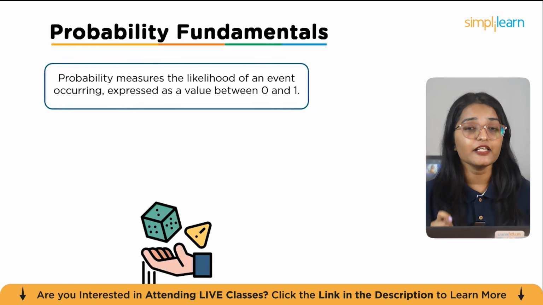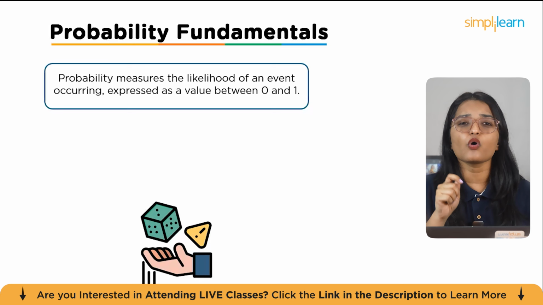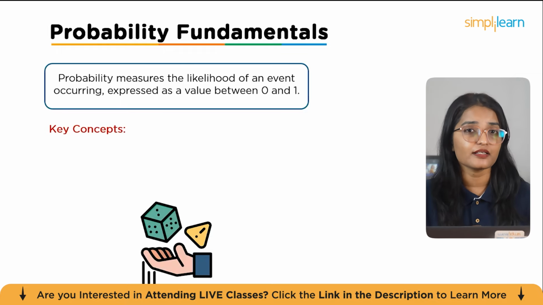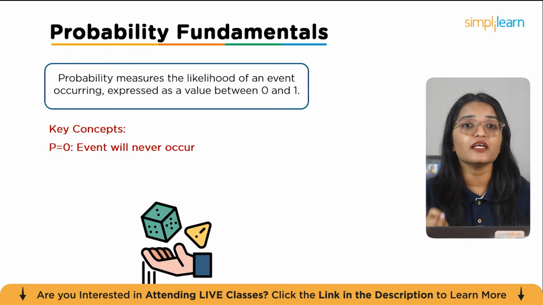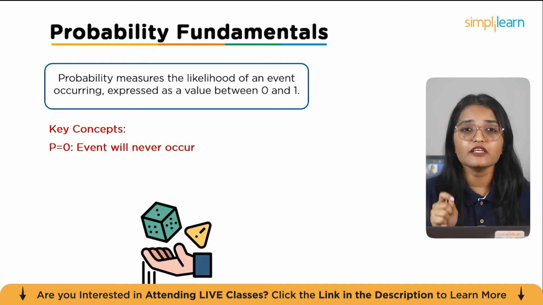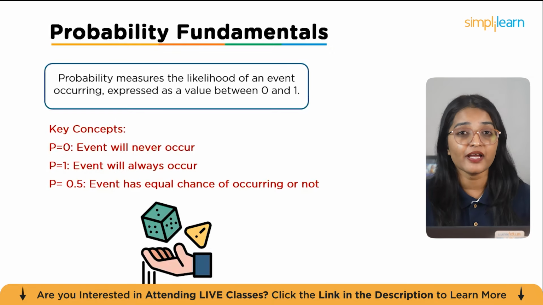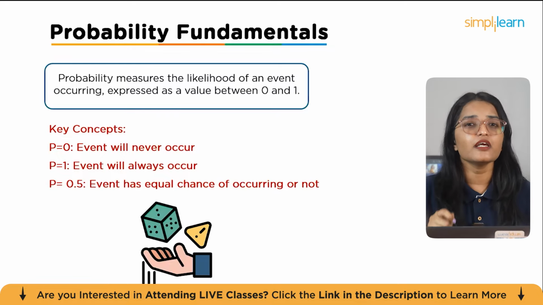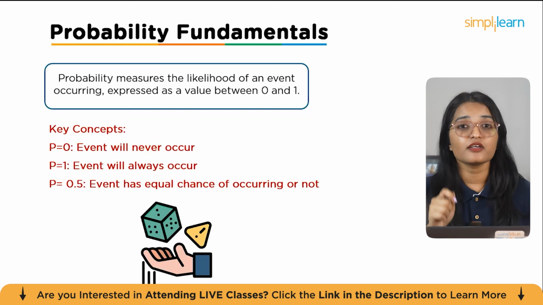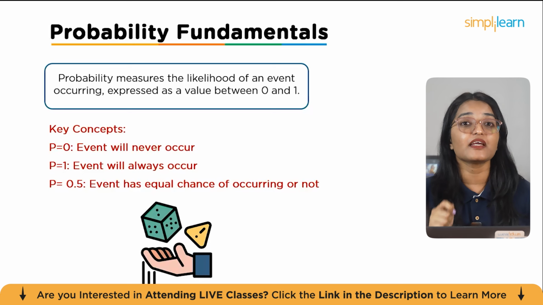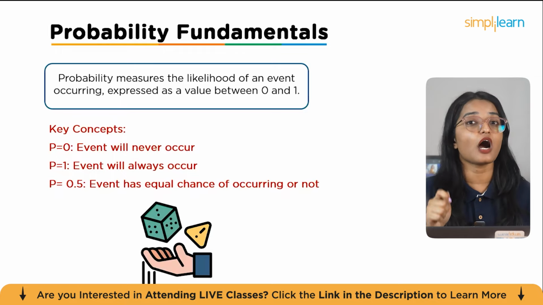Probability measures the likelihood of an event occurring, and it's always expressed as a value between 0 and 1. Here are some key concepts. If the probability, or P, equals 0, that means the event will never occur. If P equals 1, the event will always occur. And if P equals 0.5, the event has an equal chance of occurring or not occurring. It's truly a 50-50% scenario. Now, understanding these basic principles helps us quantify uncertainty and make informed predictions about future outcomes.